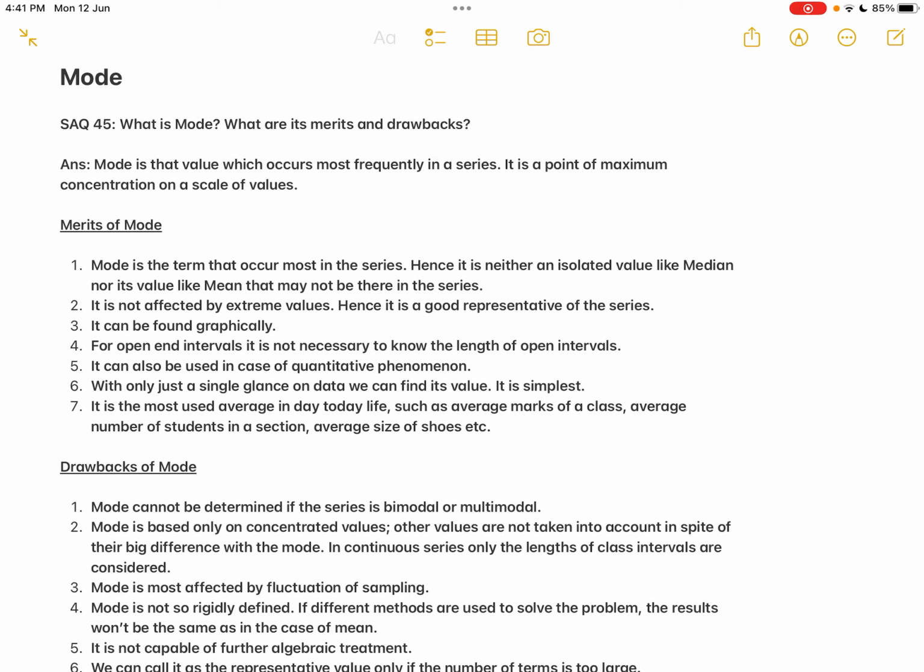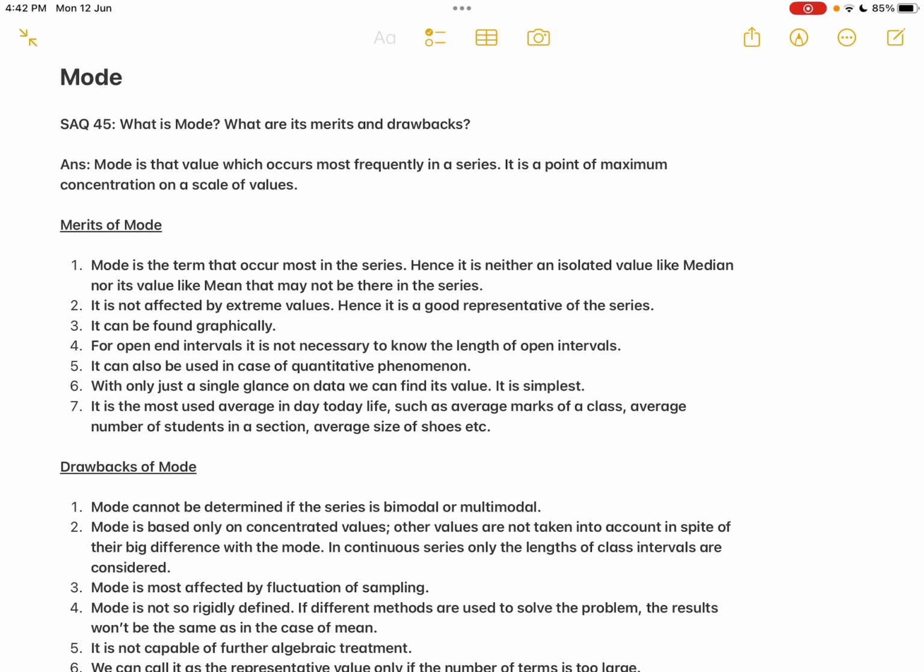Okay, then fourth one, for open-end intervals, it is not necessary to know the length of the open intervals, because mode can be found out even in case of open-end intervals. See, if you take mean, mean cannot be found out because you have to convert the open-end intervals into closed-end intervals. But mode can be found out even in case of open-end intervals.